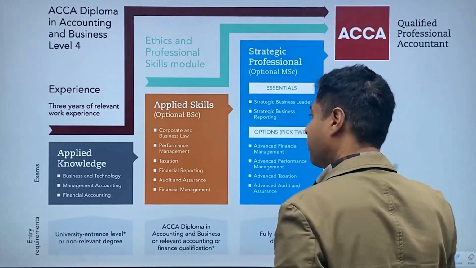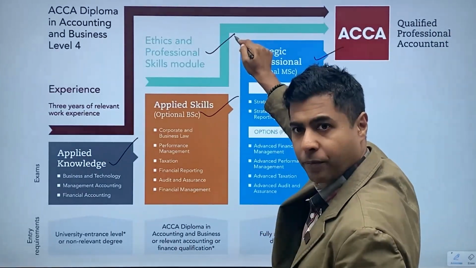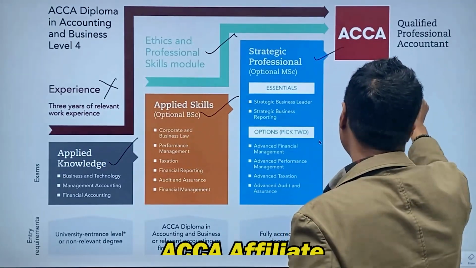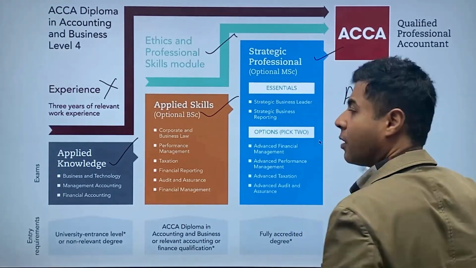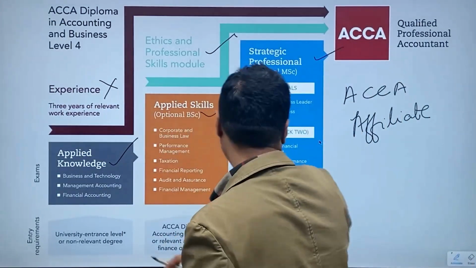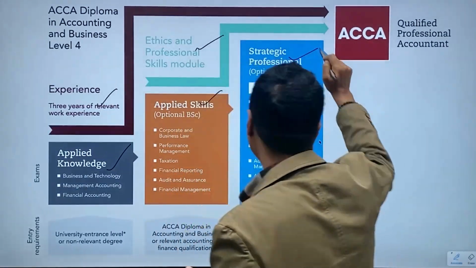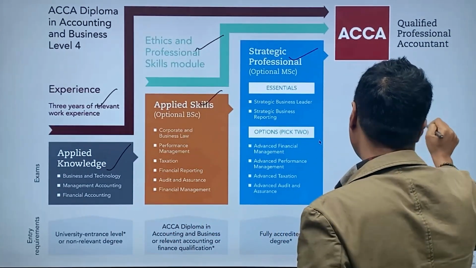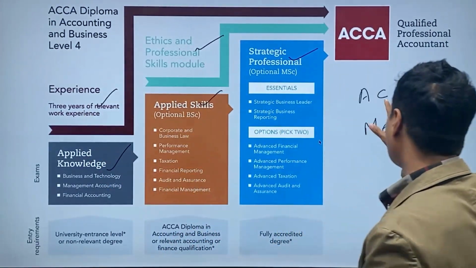If you have finished all these three, this and this and this, but you have not got this, you will become something called as ACCA affiliate. And after you finish this, so once you have completed all of this, 1, 2, 3, 4, 5, then you become an ACCA member. So to become a member, you require 1, 2, 3, 4, 5 things. You complete all these 5, you are an ACCA member, and that's all what it takes.